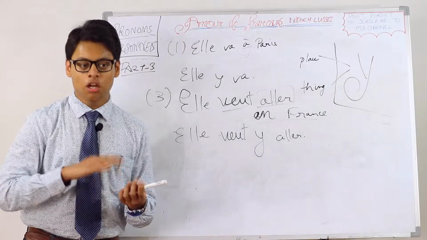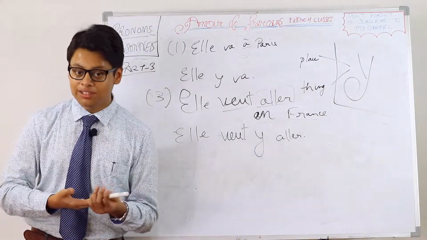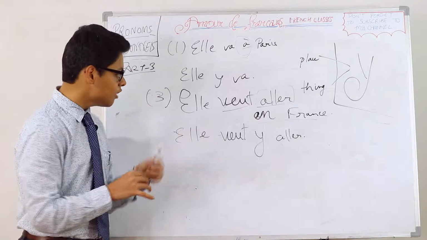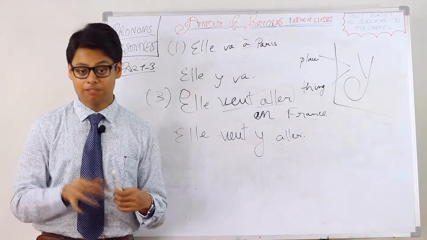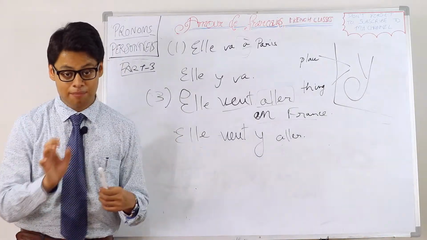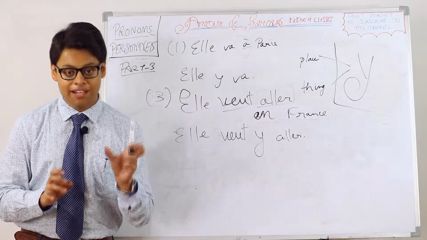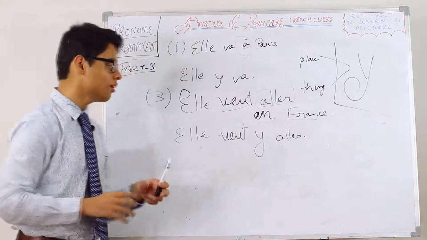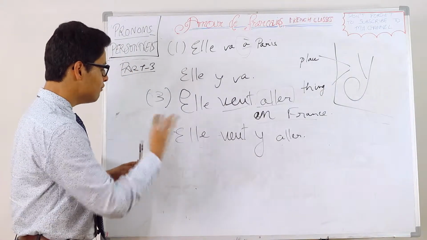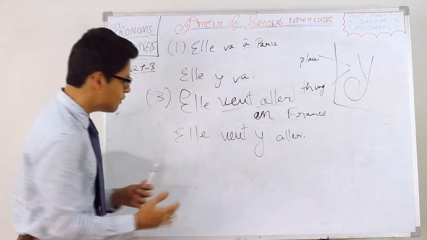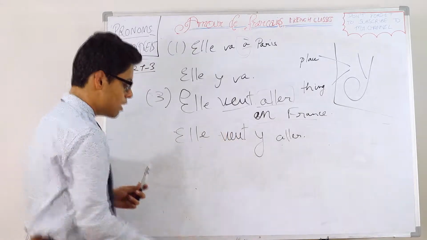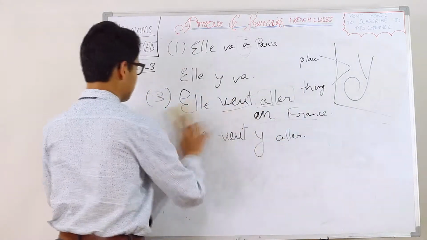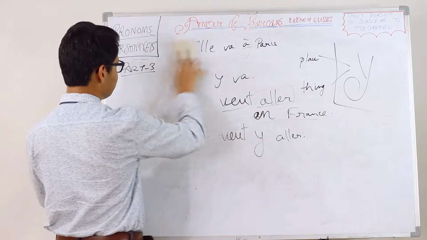For futur proche or passé récent, or this kind of present sentence where the first verb is the helping verb and the second verb in the infinitive is the main verb, the verb which has the main focus and puts some meaning to it, in front of that we put the pronoun. Hence, we get elle veut y aller. Now, moving towards thing. The same pronoun, but used with a thing.